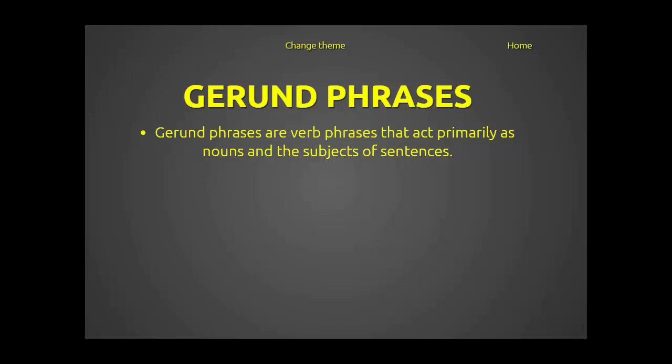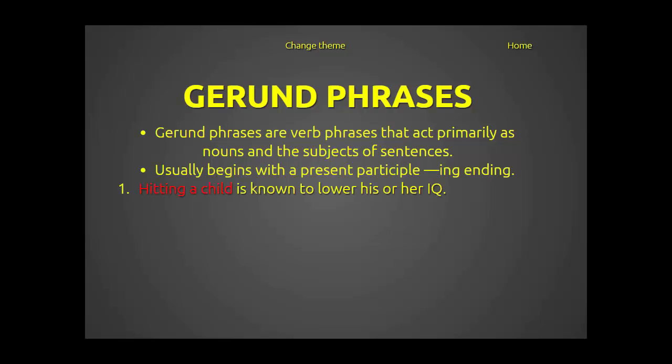Gerund phrases. Gerund phrases are verb phrases that act primarily as nouns and the subjects of sentences, although it can also be the object of a sentence as well. Usually it begins with a present participle, an ing ending. So here we have hitting a child is known to lower his or her IQ. So in this case, hitting a child is the subject of our sentence, that whole phrase. The act of doing this to a child is the subject of our sentence.